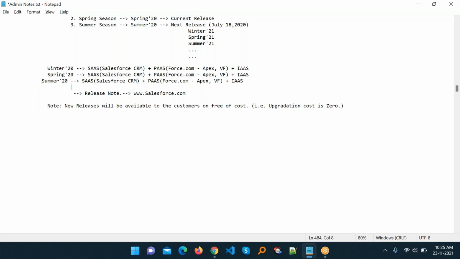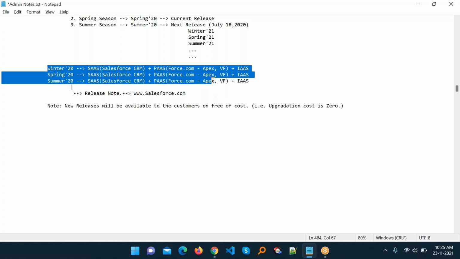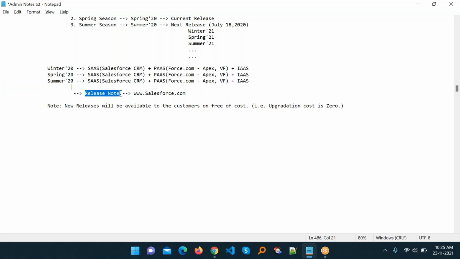And the same thing you can see here, like Spring 20 SaaS. You can apply the same thing to each and every service in the IT industry. You can go ahead and check the release notes on the Salesforce.com website. Note that every new release is available to the customer free of cost. Upgradation cost is 0, so there's no need to worry about upgrading every time, and there is no cost. Always remember these things as well.